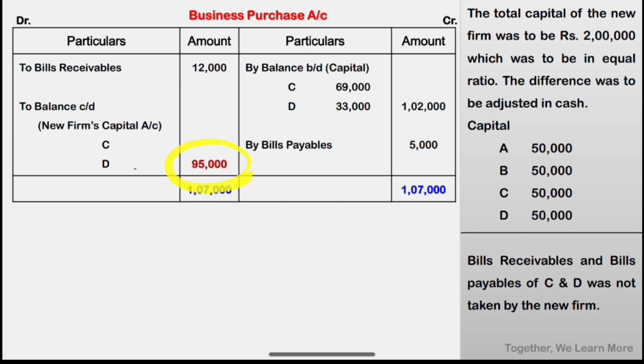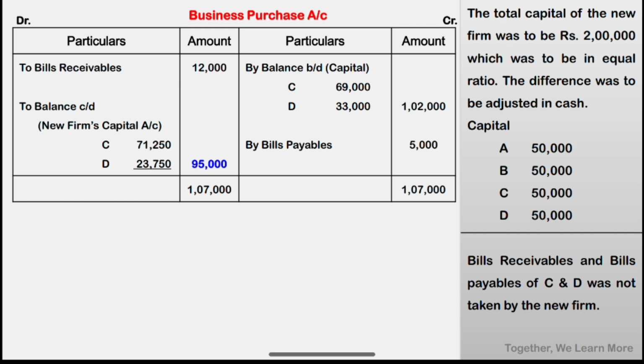This 95,000 is transferred to new firm, and this capital must be in the old ratio, that is 3:1. So when 95,000 is distributed to partners, we have 71,250 for C and 23,750 for D. 3:1. Now this new capital that we have got, 71,250 and 23,750, we will transfer to the new firm.